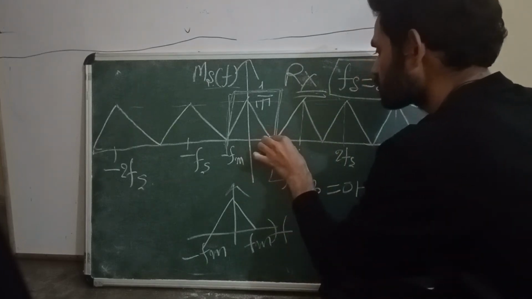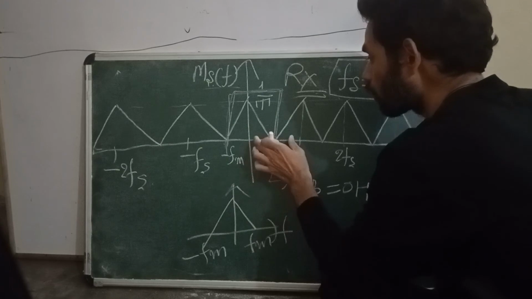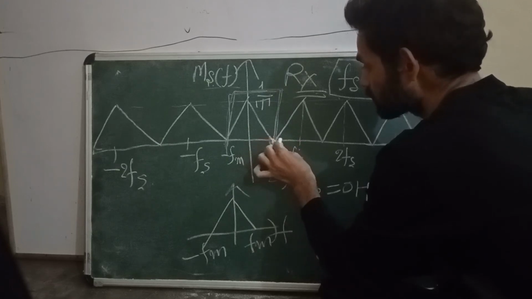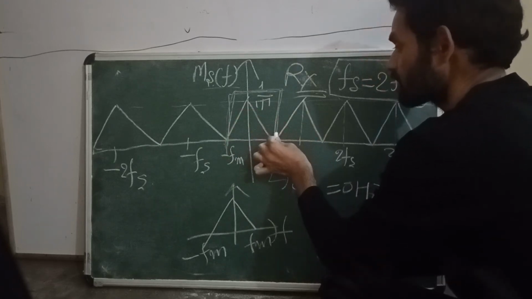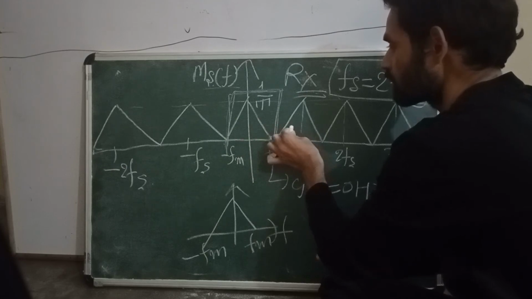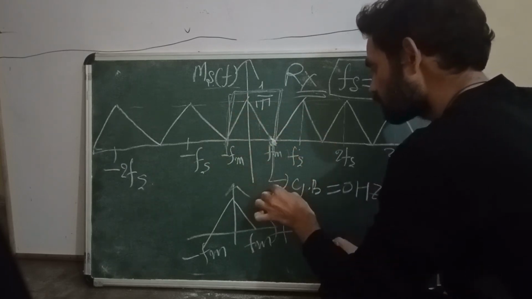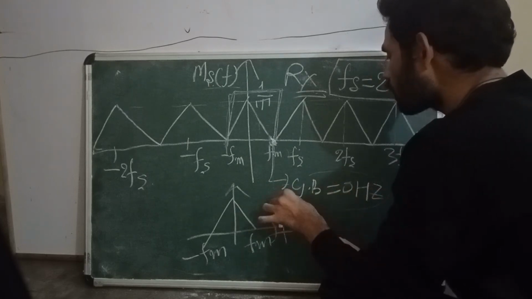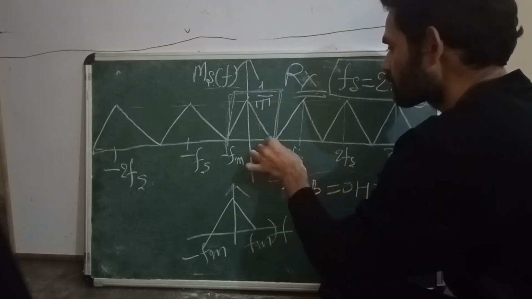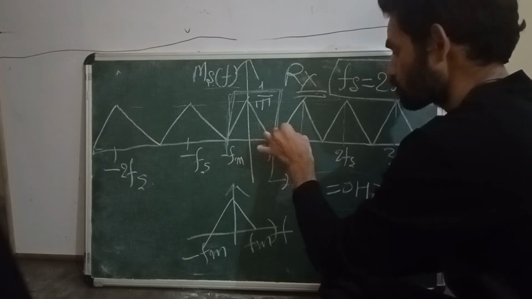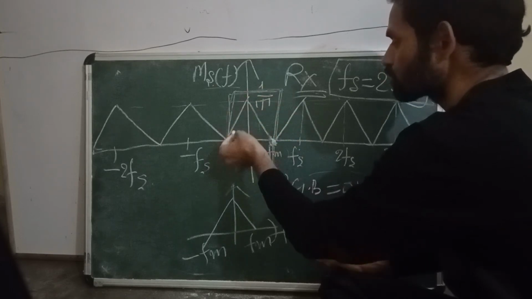Guard band means the separation between adjacent signals. The separation between the original signal and its replica is 0, indicating that the guard band is 0. Guard band 0 means there is no separation, and also no loss of information.